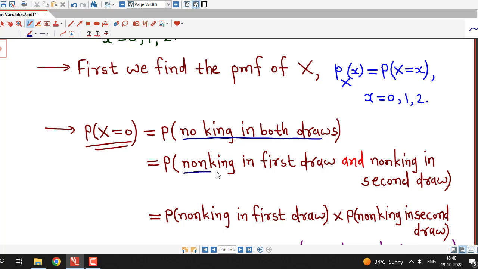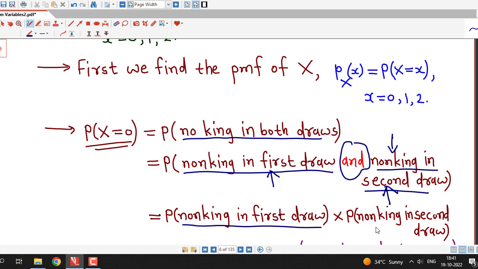That means non-king in first draw, that is card selected is not a king in first draw, and non-king in second draw, that is card selected is not a king in second draw. And because these two events are independent, probability of the intersection of these two events is equal to the product of their probabilities, that is probability of non-king in first draw times probability of non-king in second draw.